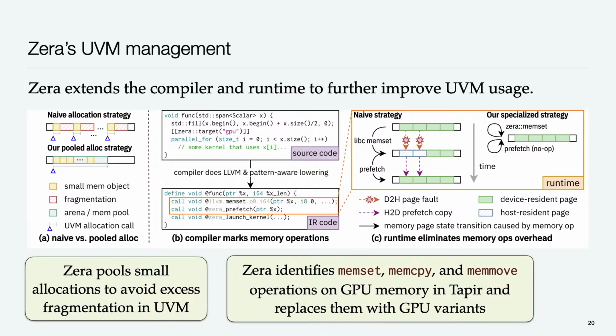Xera also looks through the compiler IR to identify bulk memory operations like memset, memcpy, and memmove, and figure out which of those operations are going to operate on GPU memory, and then replace those with GPU-friendly variants. Now, these operations will show up frequently in C++ code, courtesy of copy constructors, initializers, or calls to std::fill, or that sort of thing. And if you just let those run on the host side, which is what that function would imply, you incur a lot of excess memory traffic, which Xera is now able to avoid using some compiler analysis.